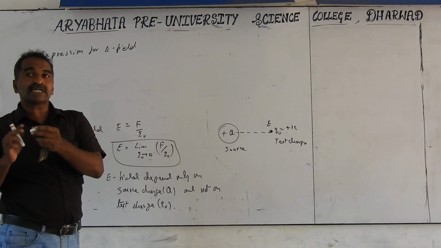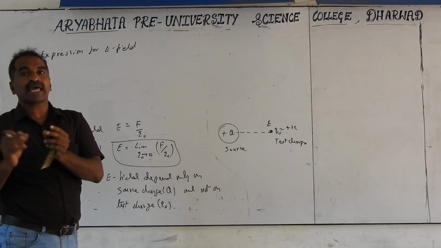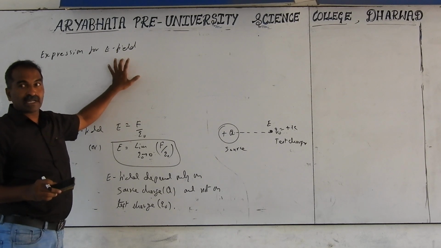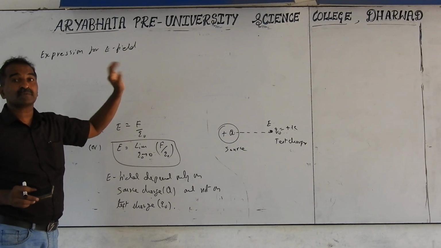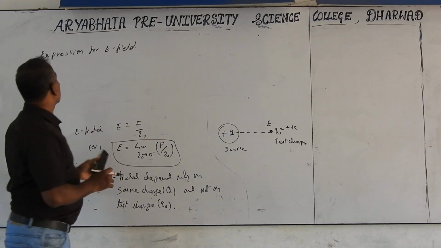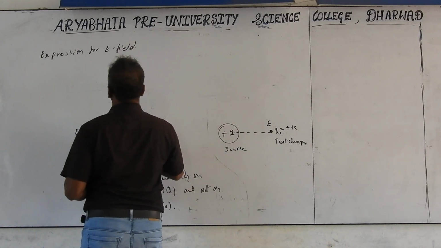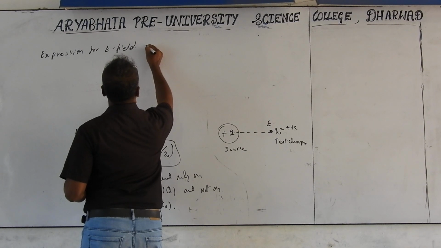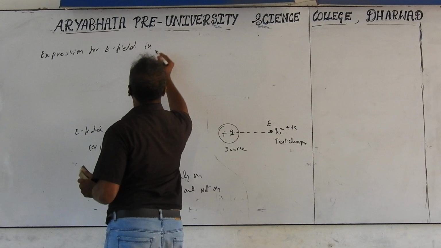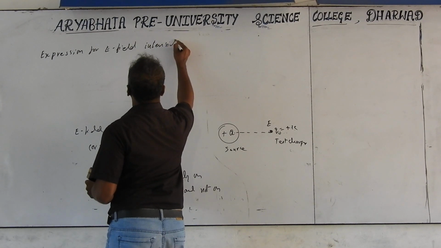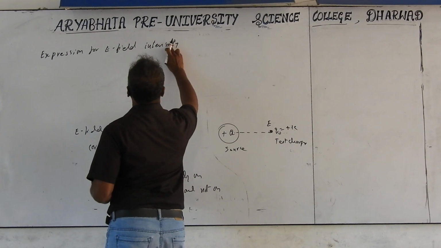But we represent electric field intensity, sometimes termed only as electric field. But it's not the electric field. Actually we mean electric field intensity. We are talking in terms of formulas, in terms of the vector term. Expression for electric field intensity due to an isolated point charge. Intensity may be mentioned simply as electric field also.